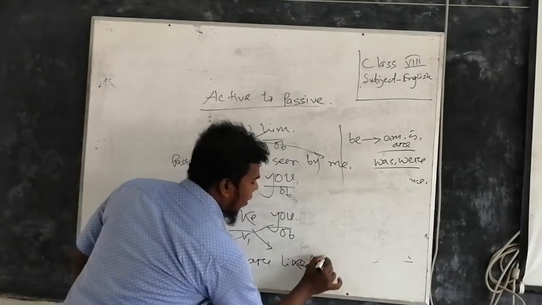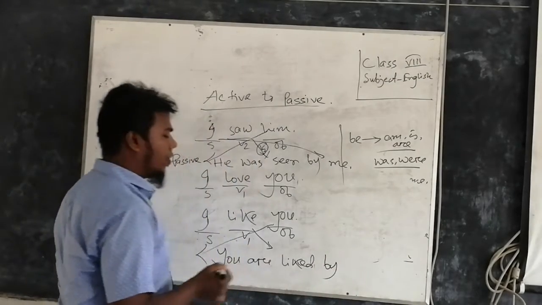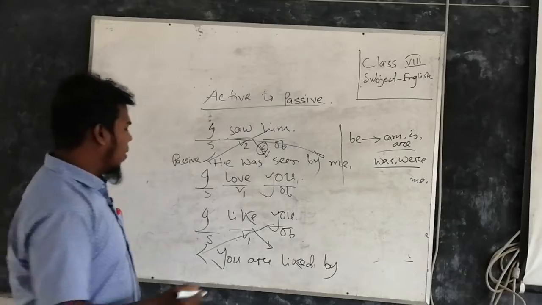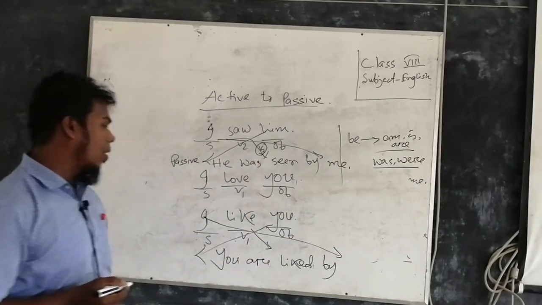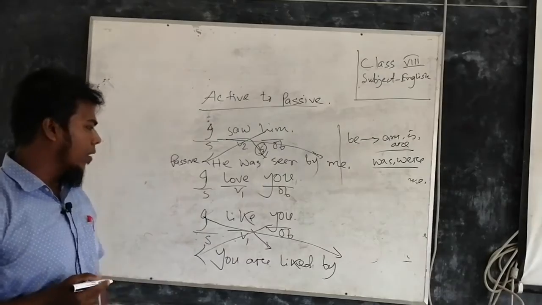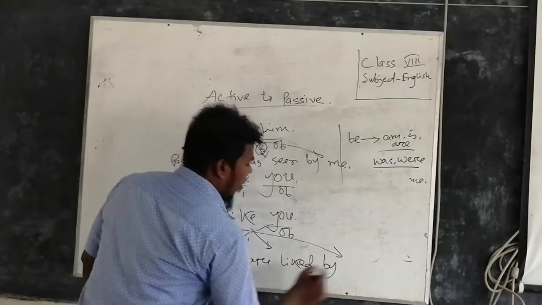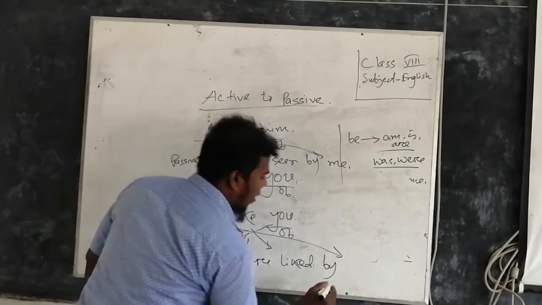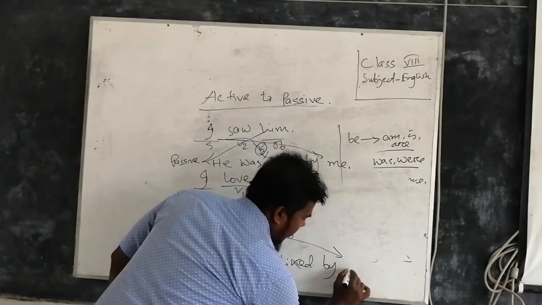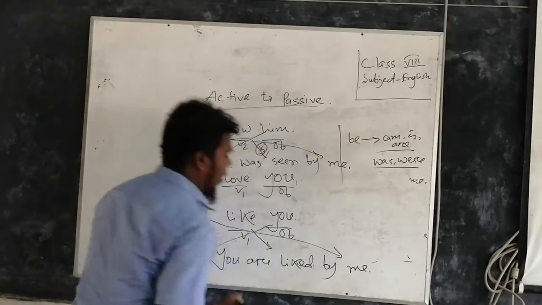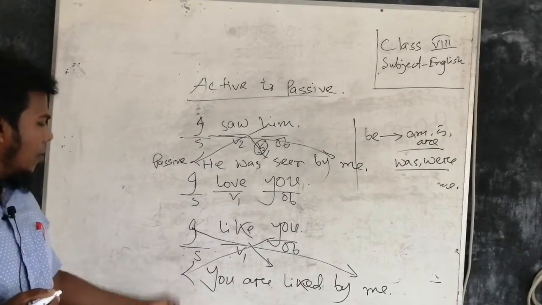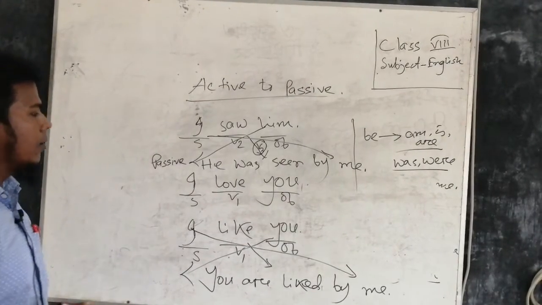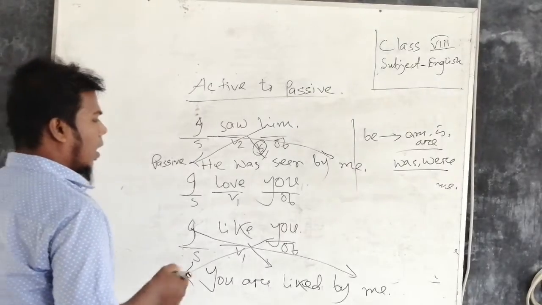Then we will take a preposition by, and finally we will write the object of the subject. I is the subject and its object form will be me. So it is the passive voice. I like you is the active voice, and you are liked by me is the passive voice.